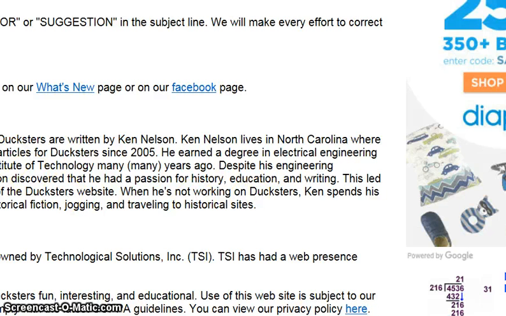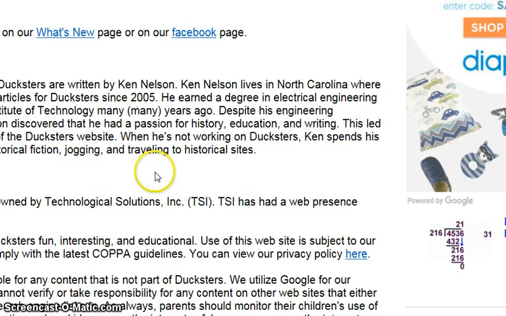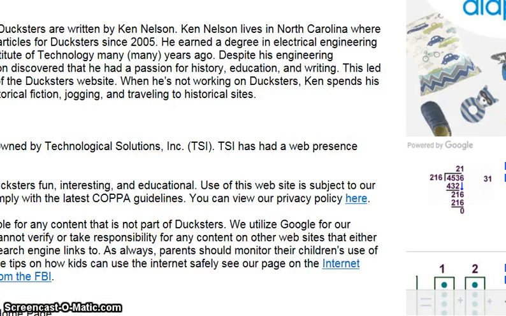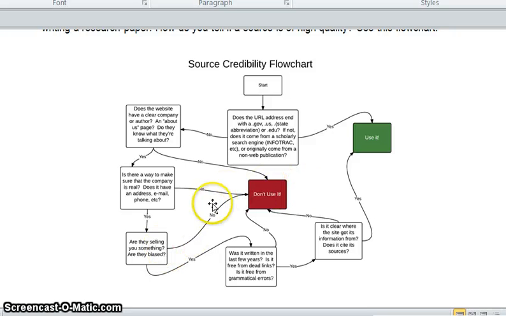We do have an author bio here about Ken Nelson, and he earned a degree in electrical engineering from the Georgia Institute of Technology many years ago. So I don't know if he really has a huge background in this. So at this point, going with the flowchart, I'm going to go no with this source. So you can see how you decide if a source is credible or not.